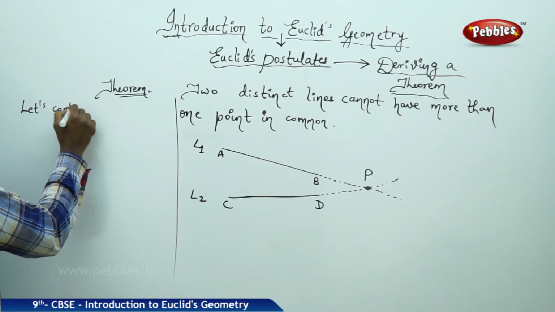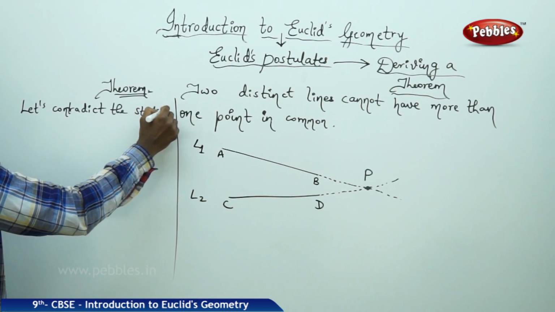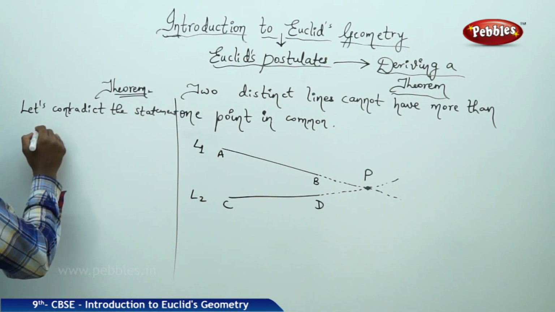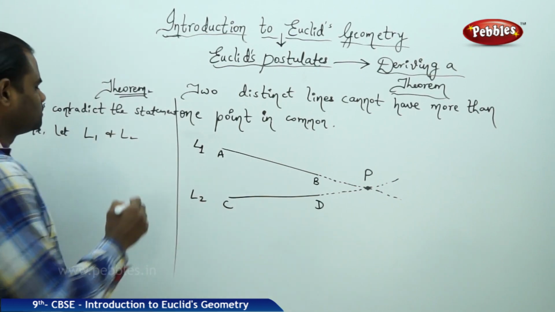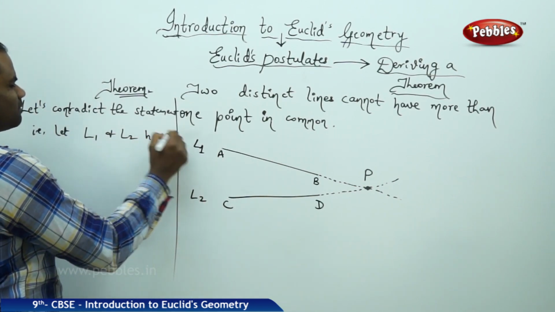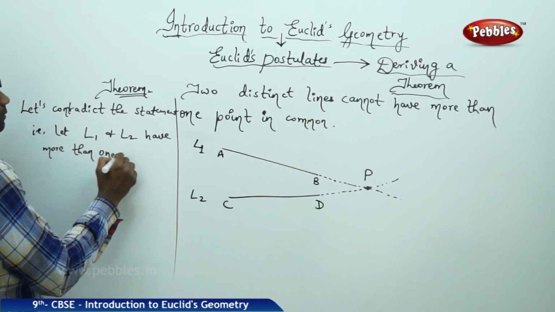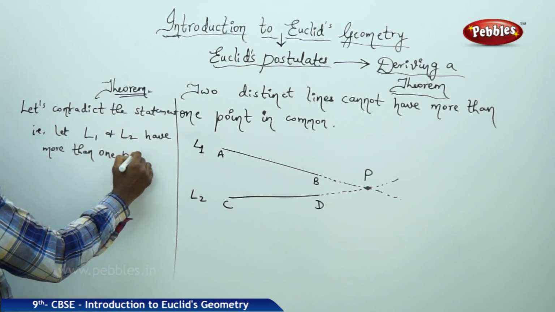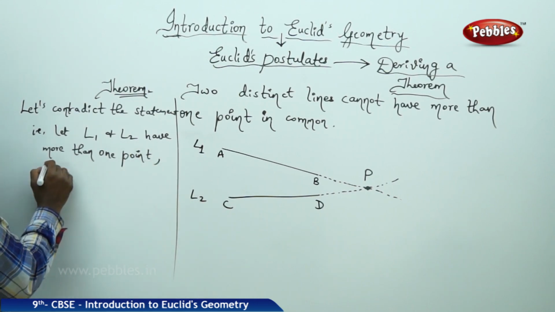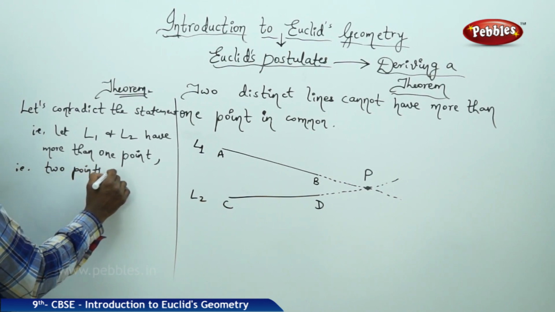Let's contradict the statement, that is, let the lines L1 and L2 have more than one point, that is, 2 points in common.